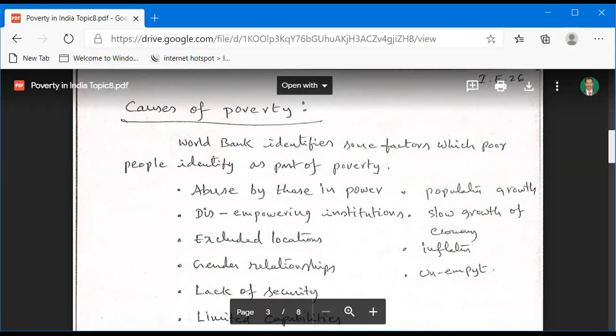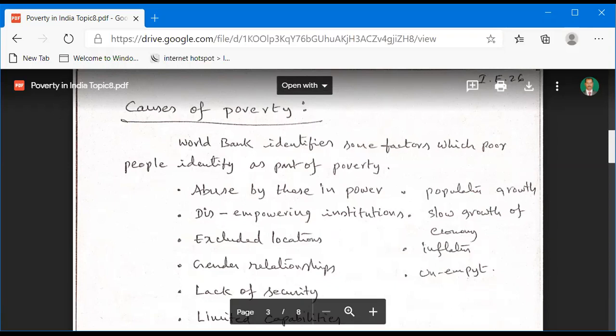So in power means political ministers and political representatives abuse the poor fellows. That is also called one of the major drawbacks in our democratic India. So that is called abuse by those in power.